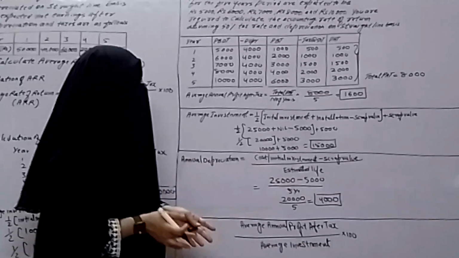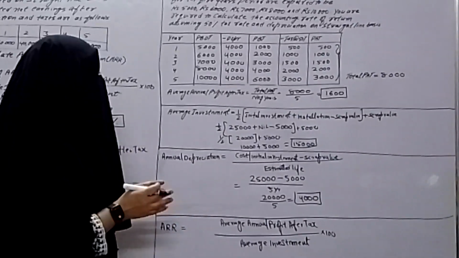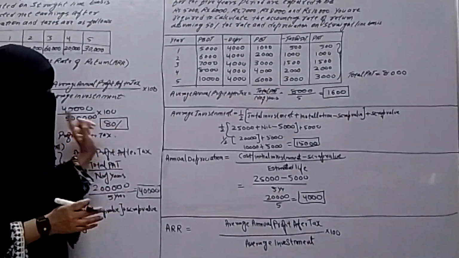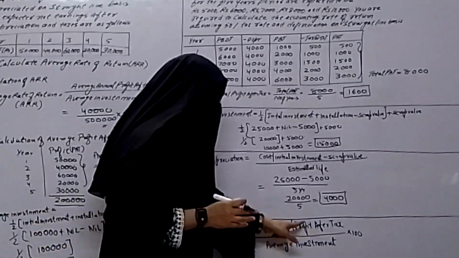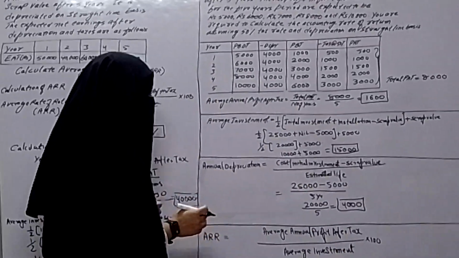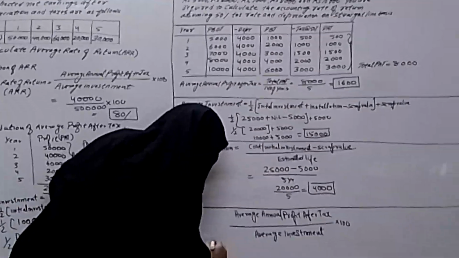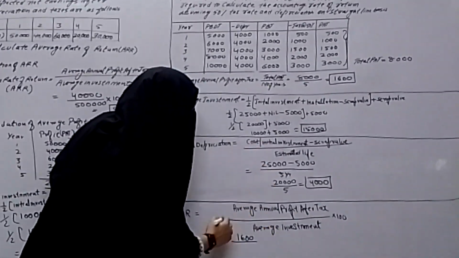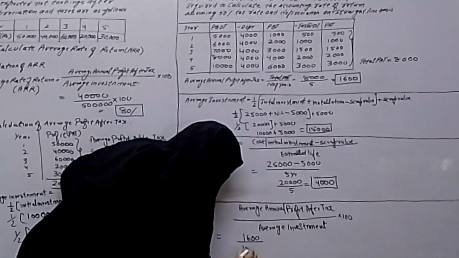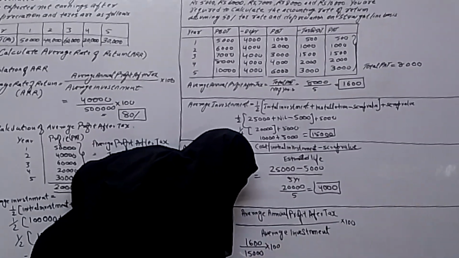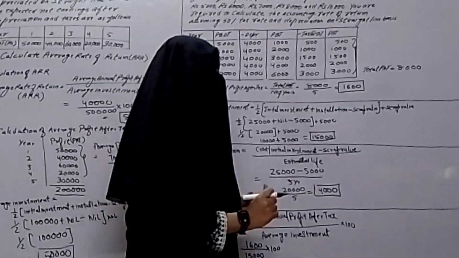Now we calculated the average PAT and we calculated the average investment. So both the information we have, now we can apply the formula of calculating ARR. ARR is equal to average annual profit after tax by average investment. So average annual profit is 1,600 and average investment is 15,000. So 1,600 divided by 15,000 into 100.